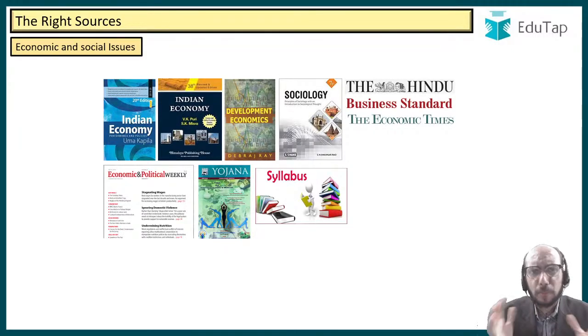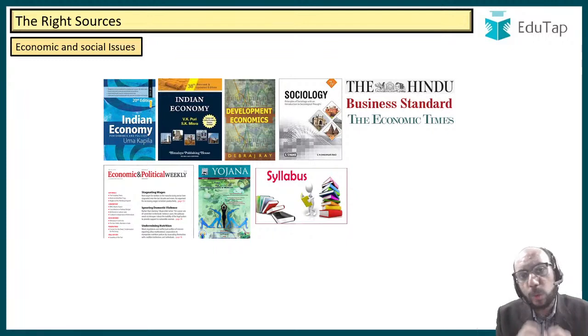There are multiple books in the market. There is your Ramesh Singh, your Uma Kapila, your Puri and Mishra, your Debaraj Ray, your C. Shankar Rao, your Yojana magazine, your EPW magazine, the Hindu newspaper, the Business Standard, the Economic Times. Everything is important, right? And all of these important sources have been more than adequately covered as a part of our course material.